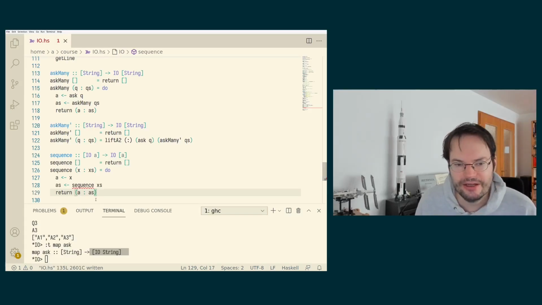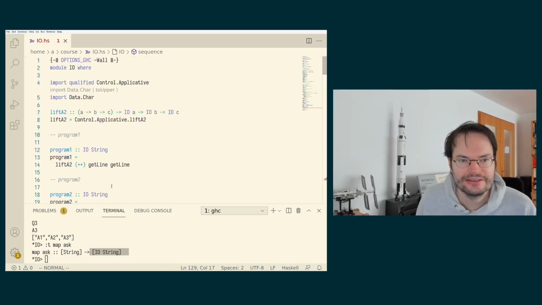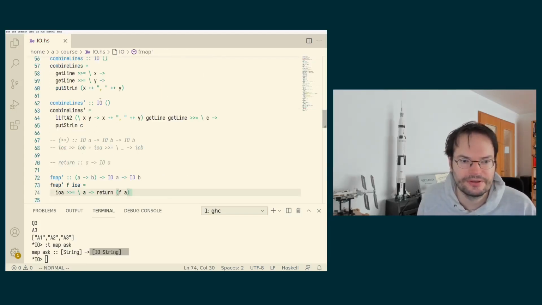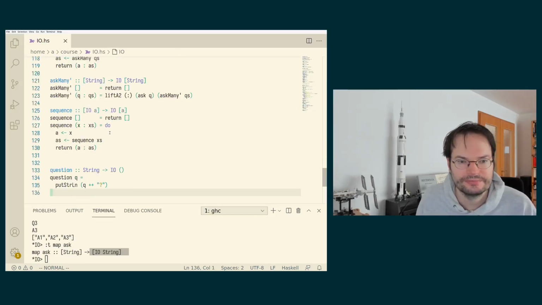I'm getting the error message here because sequence exists. So this is again a function that we are seeing in our course that actually exists. So I should go up here and hide sequence from the prelude in order to get rid of the ambiguity on the call.